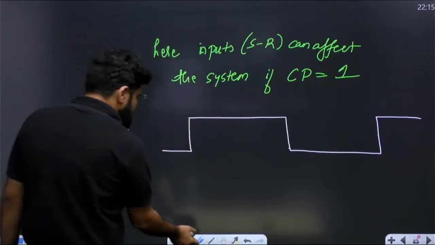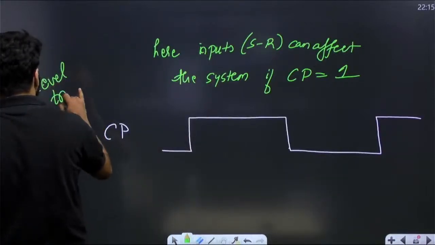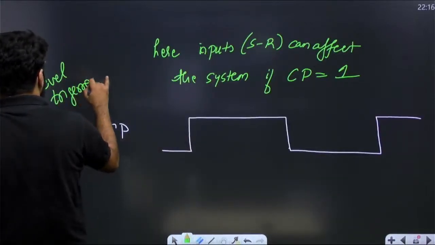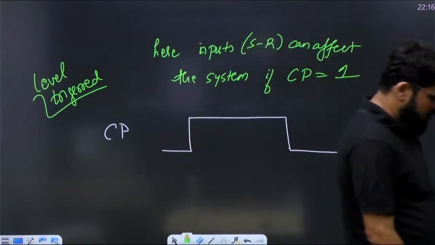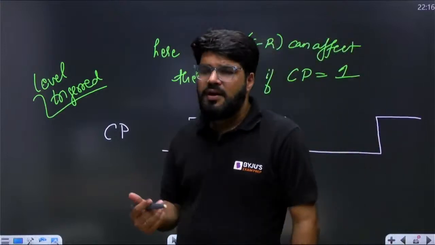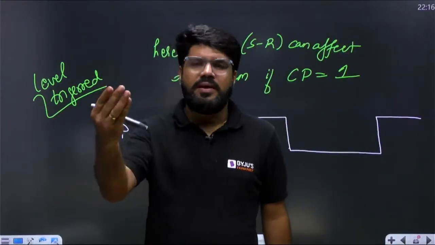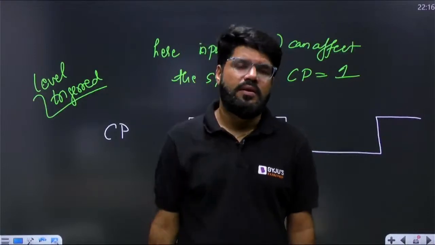So these devices are known as level triggered. The clocked latch is an example of a level triggered device. It will respond as long as the clock is at level 1, up to a particular level.